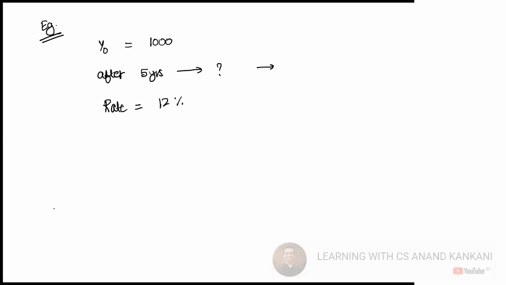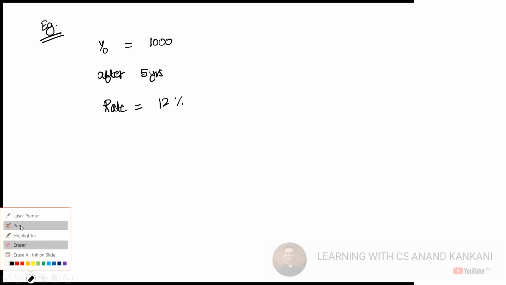So let me give you an example here. If I say you invest in year 0, let's say 1000 rupees, and after 5 years, what amount you are going to get, you need to find out if you are getting a return. The rate of return is, let's say, 12%. Can you find out the future value? So what will be the future value?